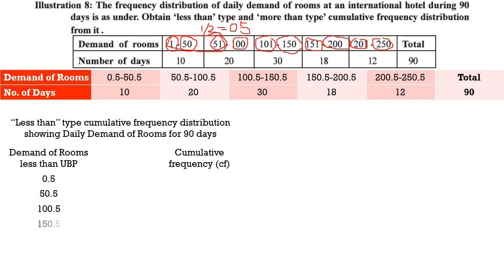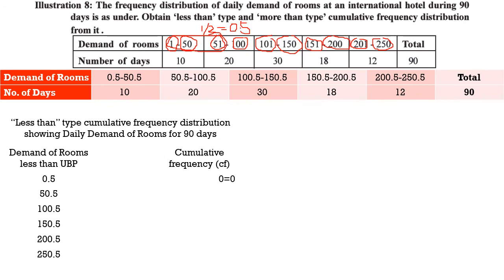Then 100.5 is the second class, 150.5 that is the third class, 200.5 that is the fourth class, and 250.5 that is the last class. The 0.5 which we have taken additional will have a zero frequency, because it is something which we have added on our own.